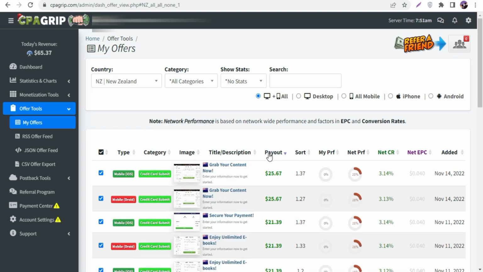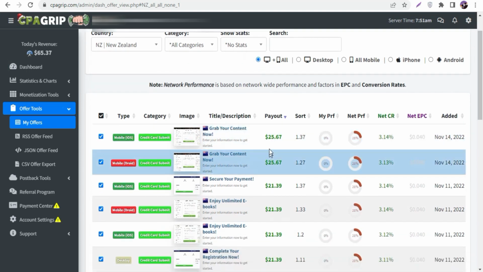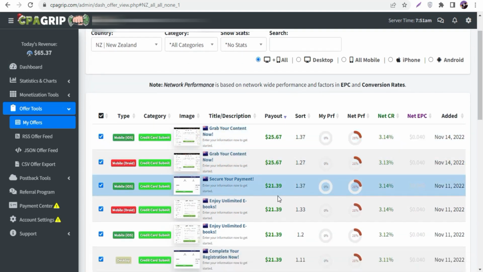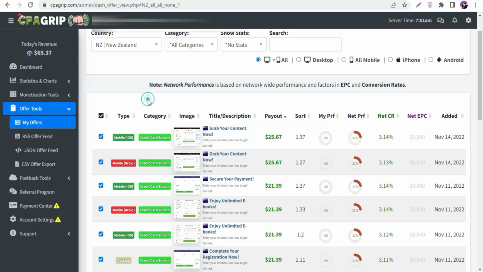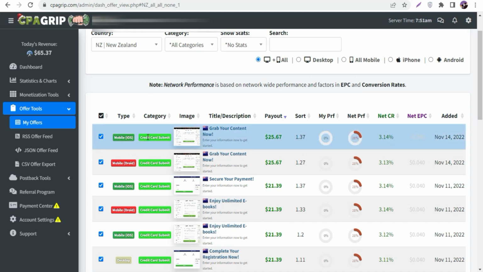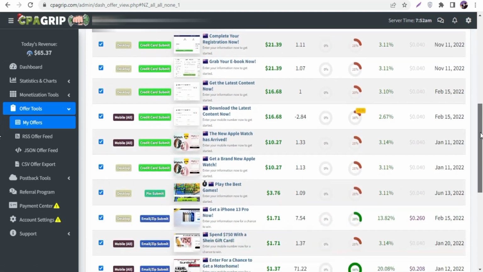First, you can see I click on the highest payout, and you can see a lot of really big offers like 25, 25, 21. But a lot of the times I am not promoting these offers. You know why? Because these categories are called credit card submits, and normally people are not adding their credit card details in any website. So it's a little bit harder, especially for beginners. That's why I am ignoring these offers, and I'm gonna scroll down.